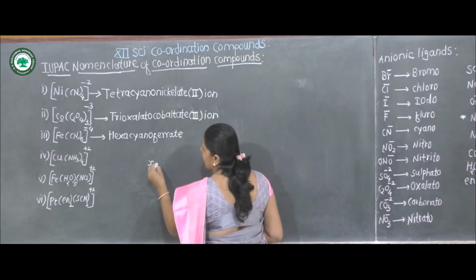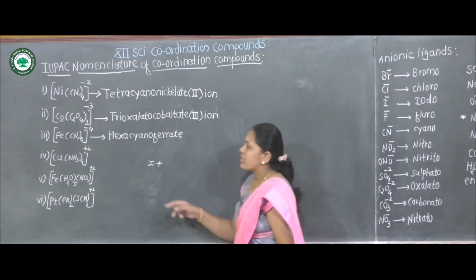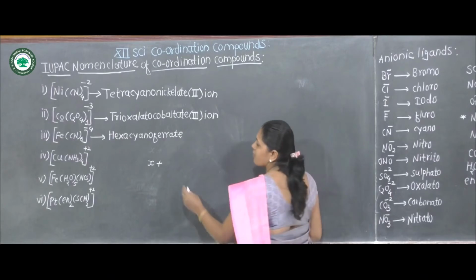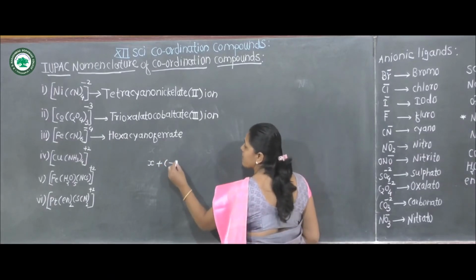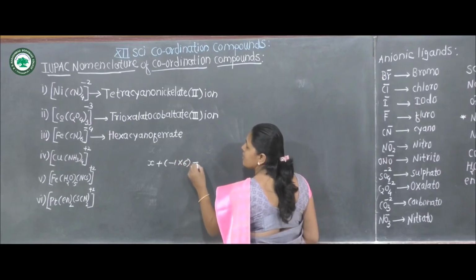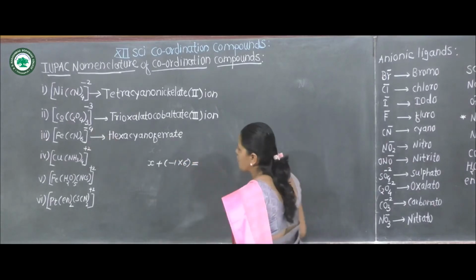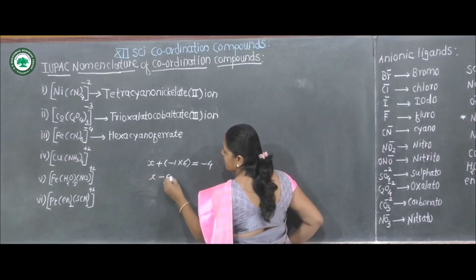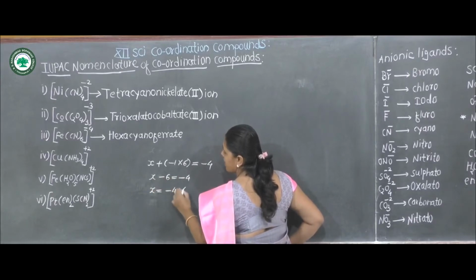Suppose iron has X oxidation state. Here 6 cyano ligands are attached to the central metal ion. One cyanide ligand has a -1 charge, therefore -1 multiplied by 6 is equal to what? The charge on the coordination sphere is -4. Therefore X minus 6 is equal to -4, X is equal to -4 plus 6, X is equal to +2.